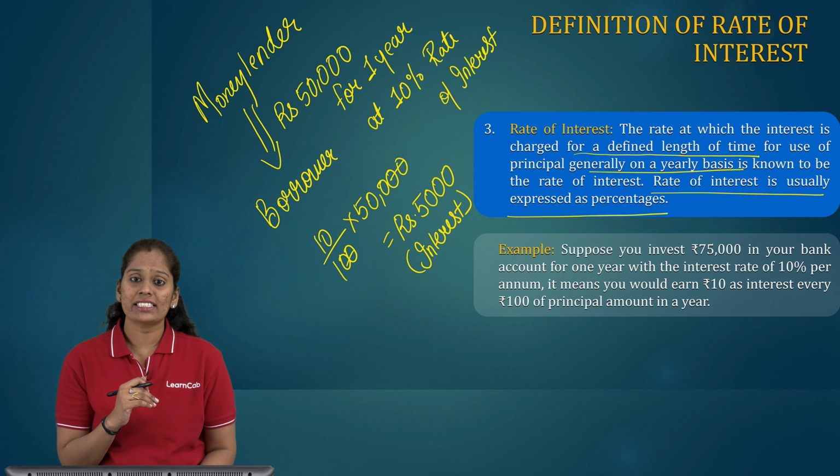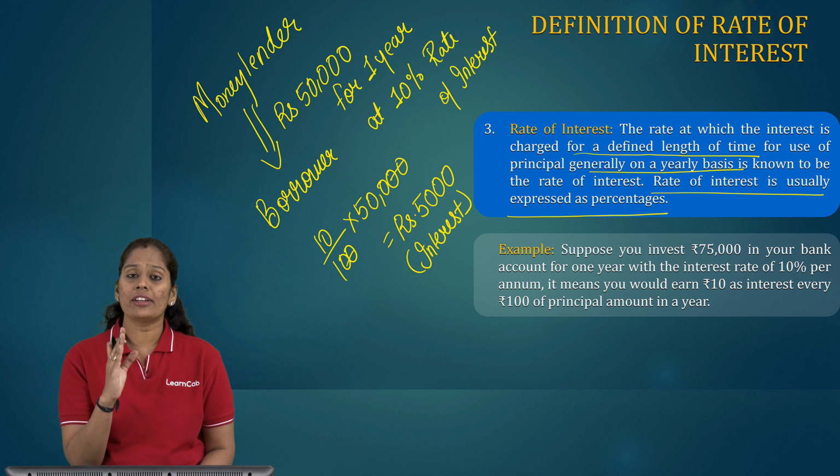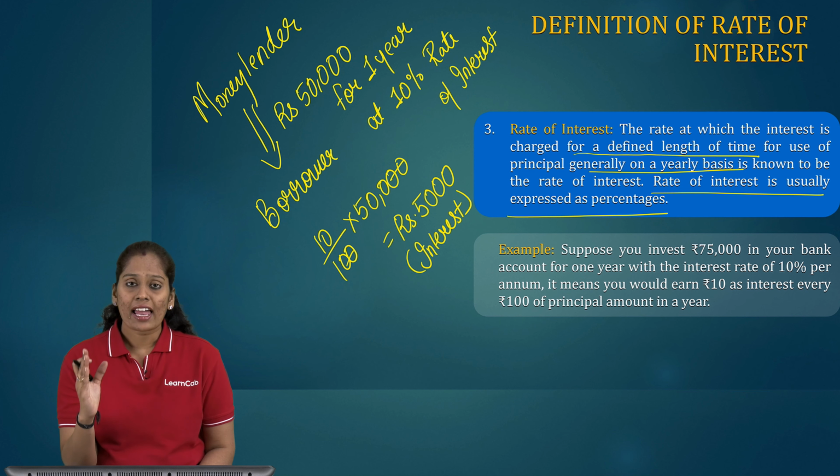Coming towards one more example, suppose you invest rupees 75,000 in your bank account for 1 year with the interest rate of 10% per annum. It means you earn rupees 10 as interest on every rupees 100 of principal amount in a year. So this is how the rate of interest helps us to calculate the interest amount on the principal. So this is about rate of interest.